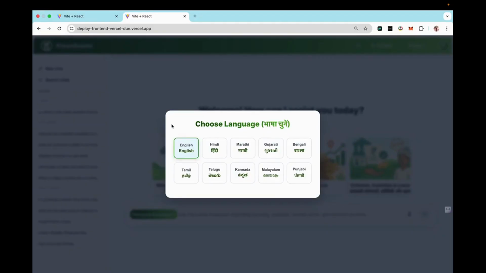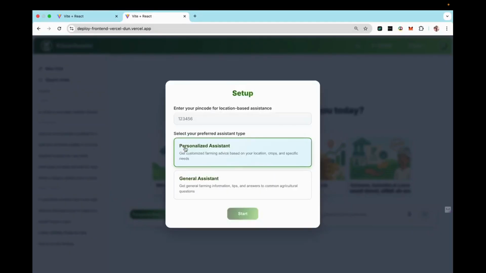The first thing it will ask you is your language. We are providing 10 different languages. Let's say I am choosing English, then everything further will come in that language only. Next we ask for the pin code, as we feel that providing a pin code is easier for the farmer than GPS or location. Let's say I provide the pin code of Kharagpur, and then we provide two types of assistant, personal and general.